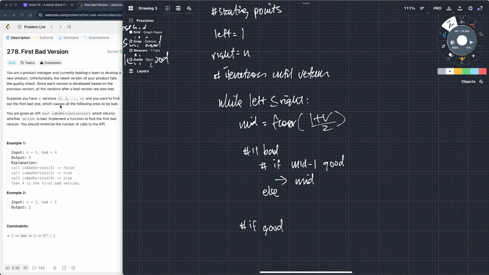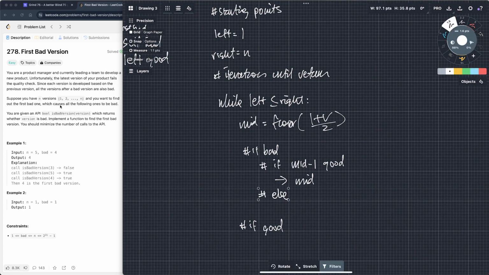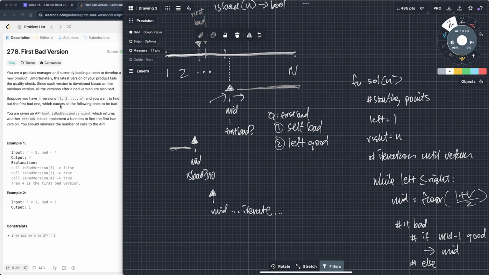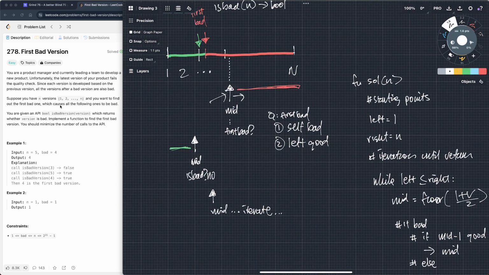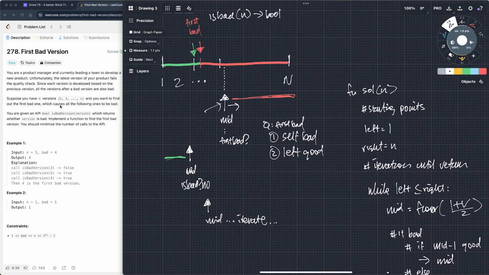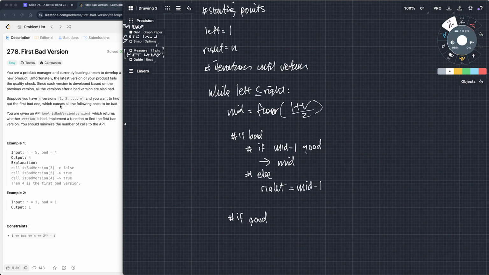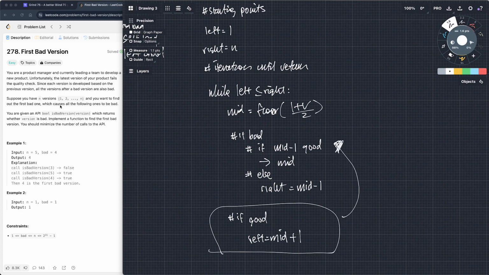Okay, so else we're going to do what we wanted to do here, right? The first step that we did was we started with lines at these extreme ends and we moved them. So if it's bad, then we know that everything to the right of it is also bad, right? So we can move right. So right equals mid minus 1. And else, if it's good, left equals mid plus 1. And because this condition is a little bit simpler, it's possible we can move it up here and then do this condition as the else. But these are the two conditions, right?